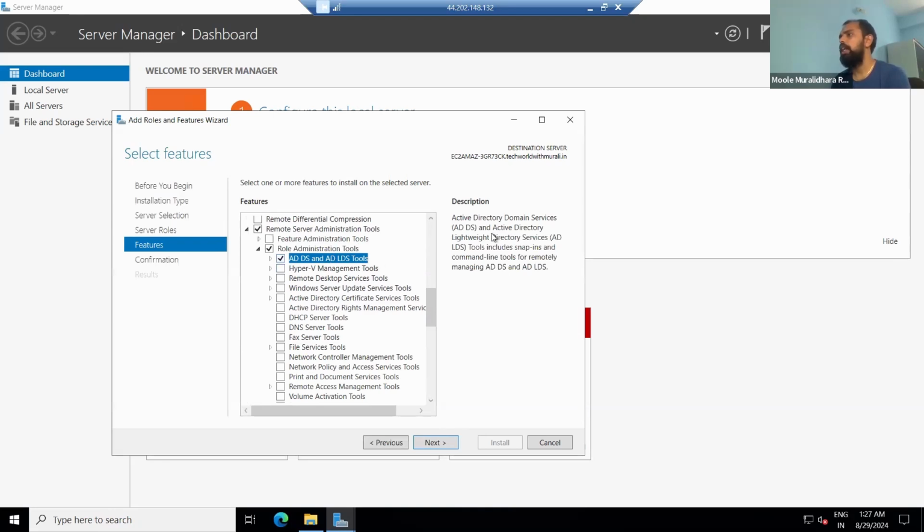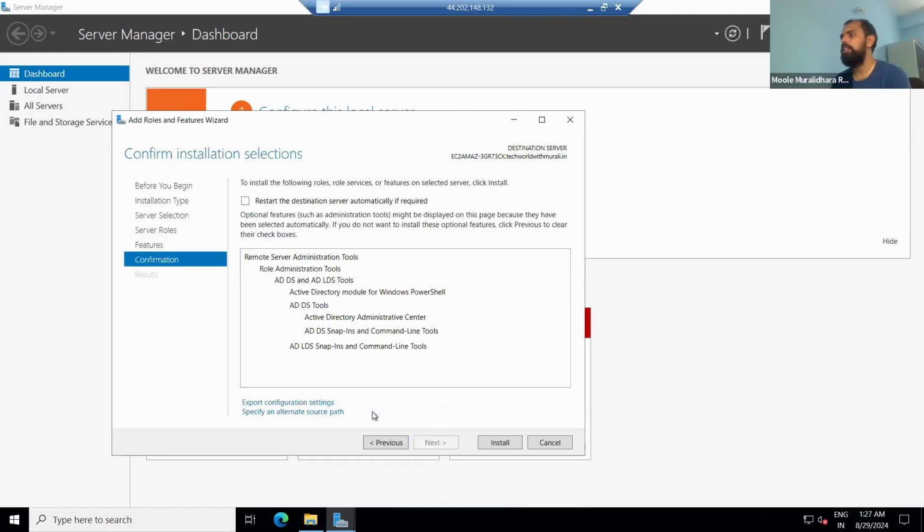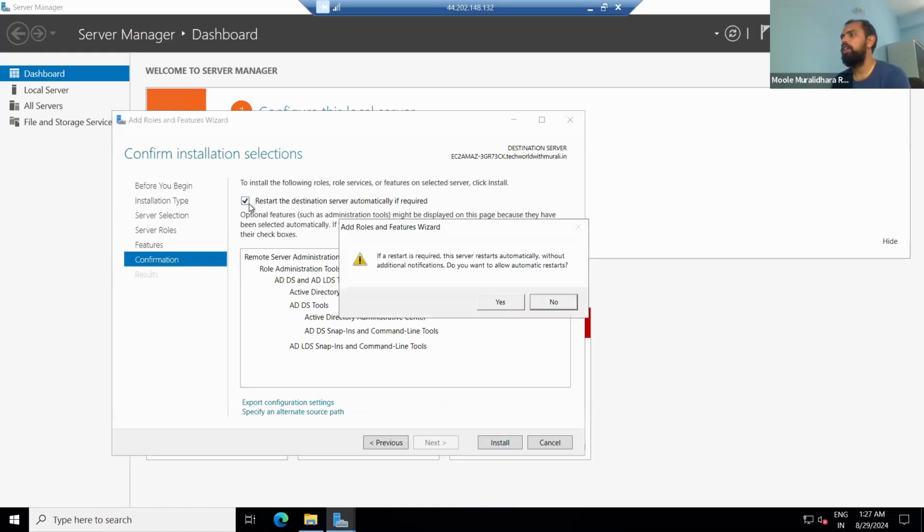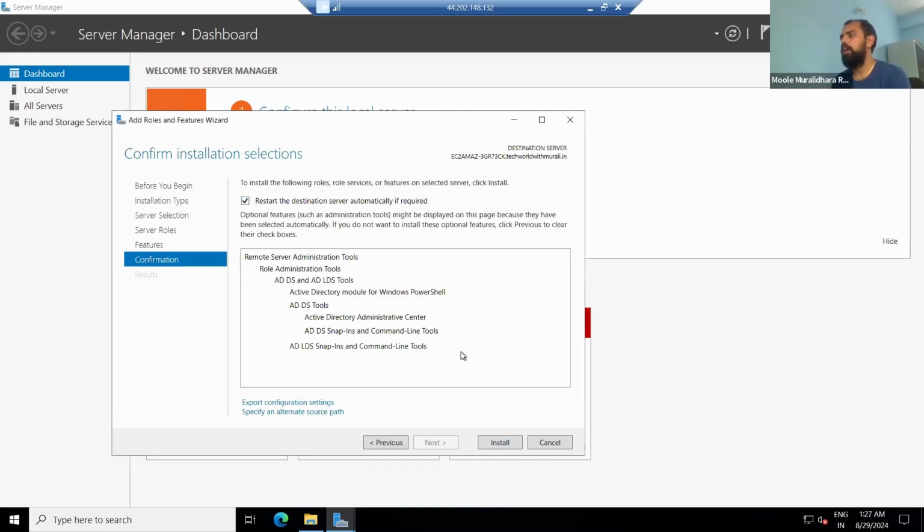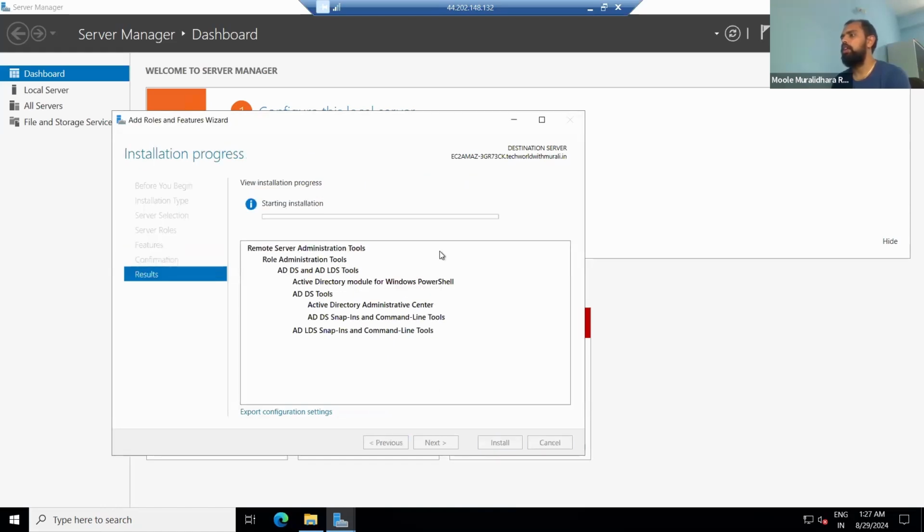Understand that? AD DS is nothing but Domain Services. AD LDS is nothing but Lightweight Directory Services. You have to install this one, it is mandatory. Just click next, and then you have to install this one. If you require restart, just select this one. Then click install. Now these particular tools will be installed. It may take 1 or 2 minutes. You have to wait for that time.